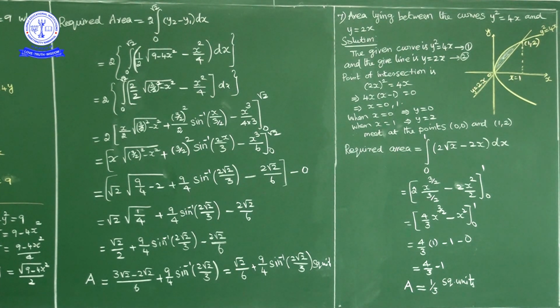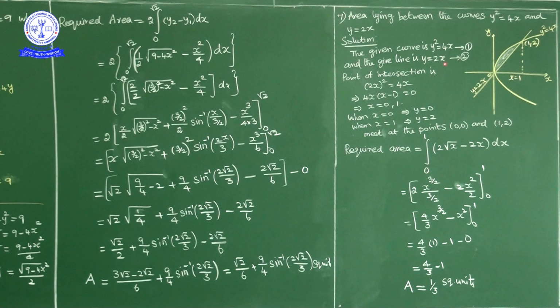Now first of all, we will find point of intersection of line and curve. If you observe, one thing we know that both line as well as parabola pass through origin. So one point of intersection is origin. So other point of intersection we will find. For this, what we have, y square is equal to 4x and y is equal to 2x.